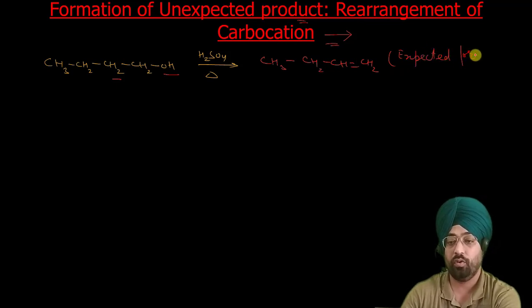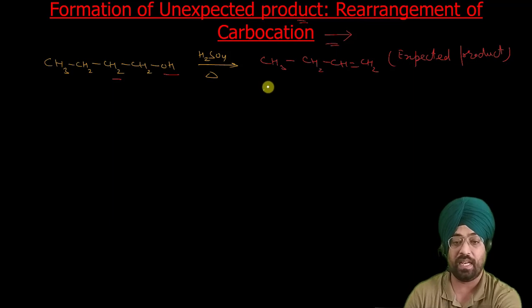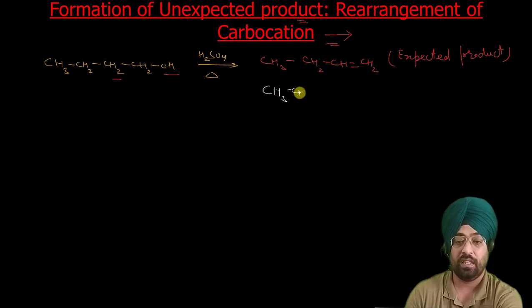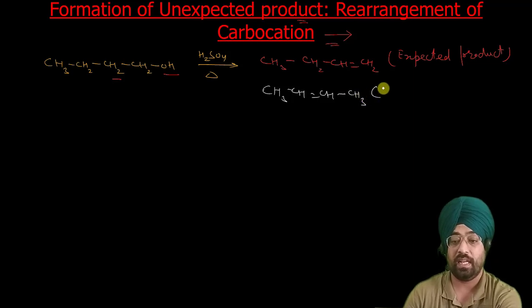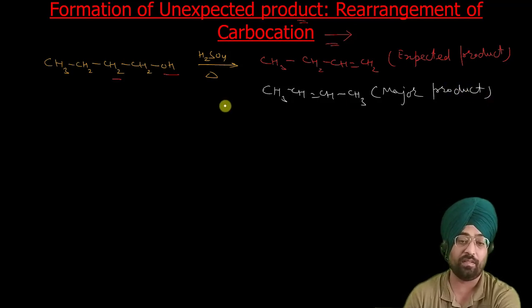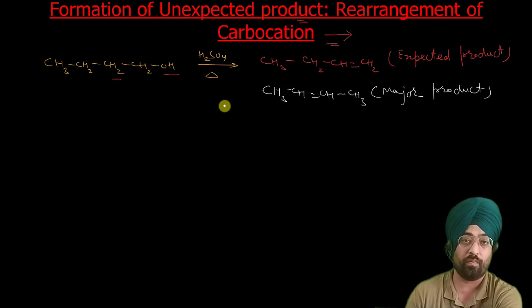According to this, this product should be formed, but in actual practice the major product in this reaction is CH3CH=CHCH3. Now how to explain that this product is formed? We can explain it on the basis of our proposed mechanism.